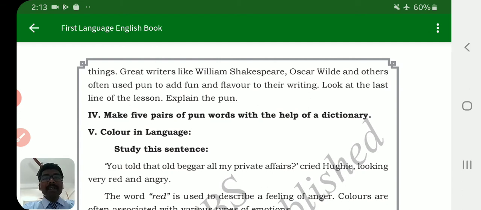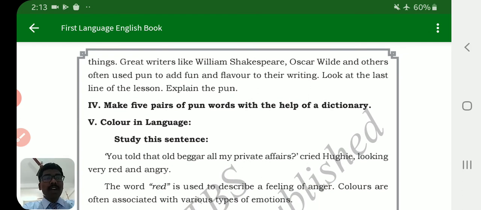Great writers like William Shakespeare, Oscar Wilde, and others often use puns to add fun and flavor to their writing. Look at the last line of the lesson also. The pun is given in the last line of the lesson also.